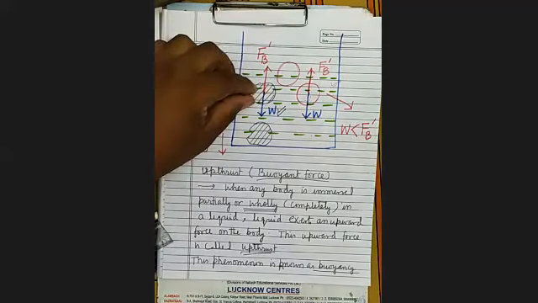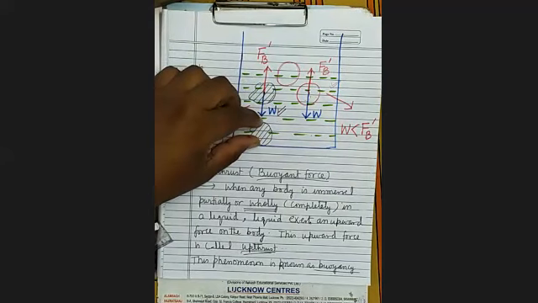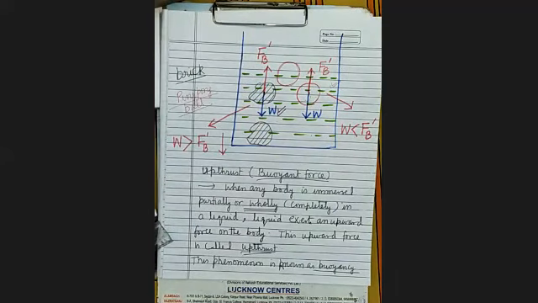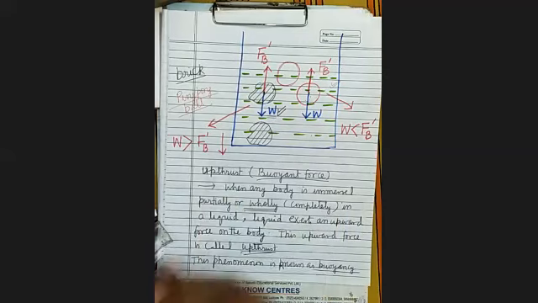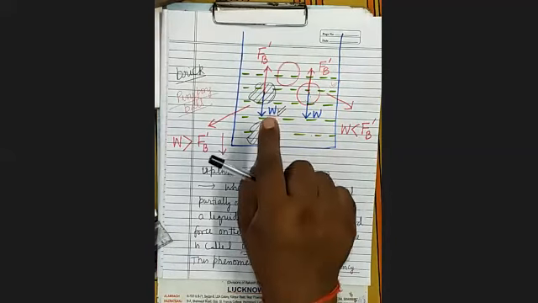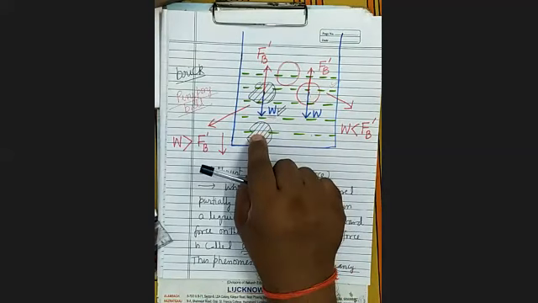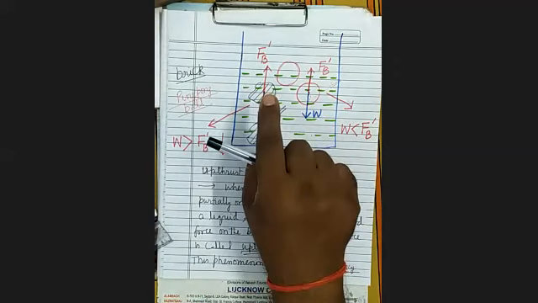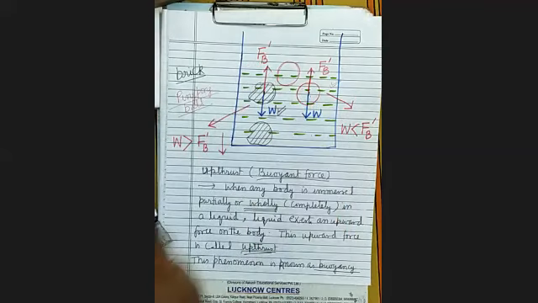Yes, whether the body is here or it is partially immersed, in every case weight will remain the same. The value of W will remain the same. Is it clear? Whether the body is here or only partially immersed, in all the cases weight will be the same.